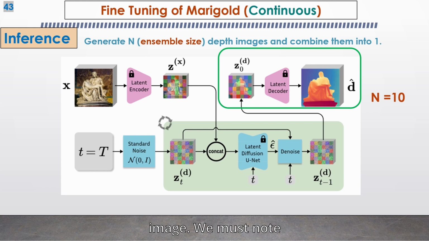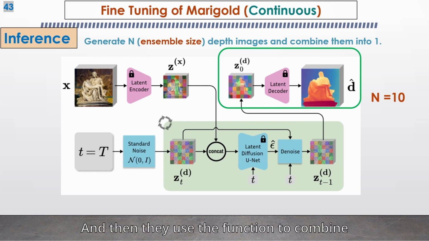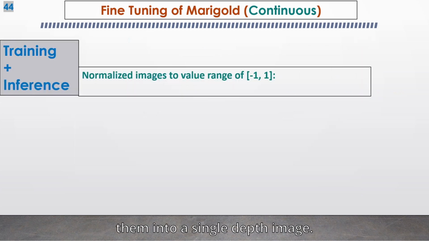We must note that because the noise is randomly started from a distribution, the generated depth image is not always the same. So, for inference, they have a parameter n called ensemble size to generate n depth images, a prediction for the same input. And then they use a function to combine them into a single depth image.